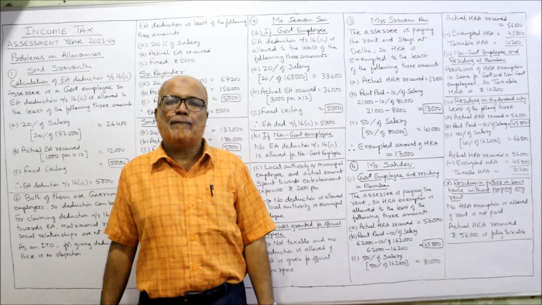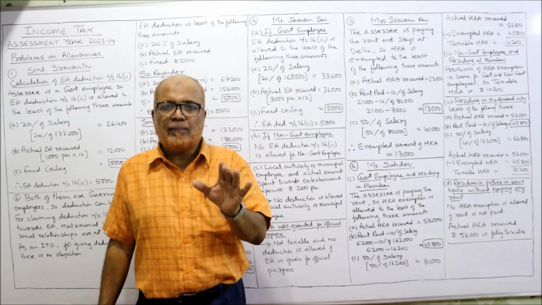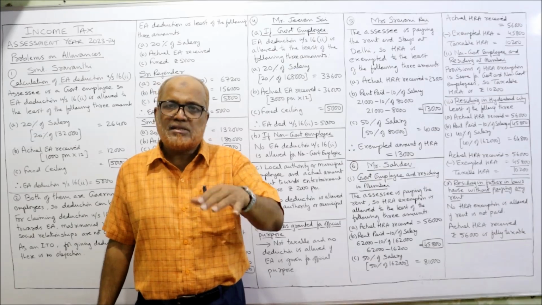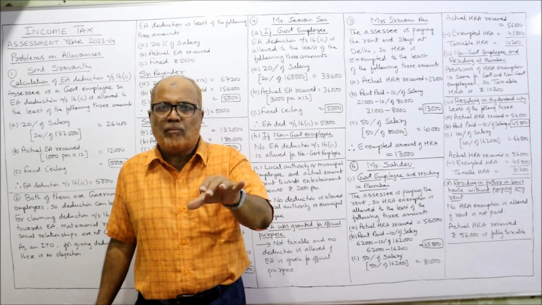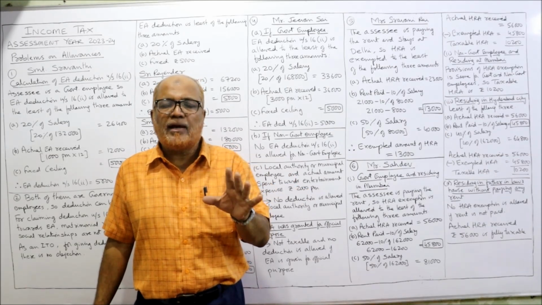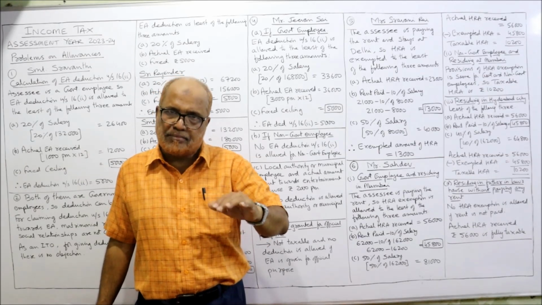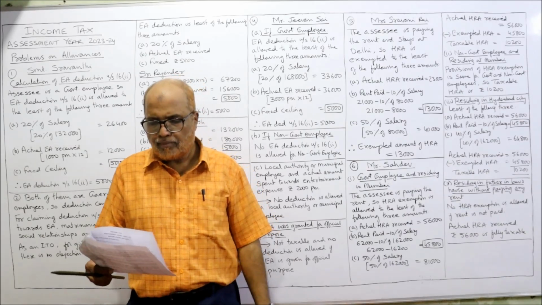Exemption will not be given. So the thing you have to remember is whether rent is paid or not. For government employees and non-government employees, the provision is the same. There is no difference between government employee and non-government employee for giving HRA exemption. The only condition we have to see is whether actual rent is paid or not. That is the deciding point.